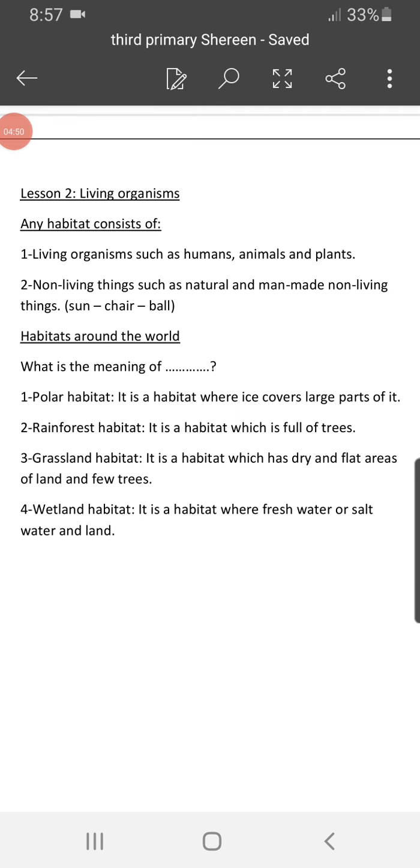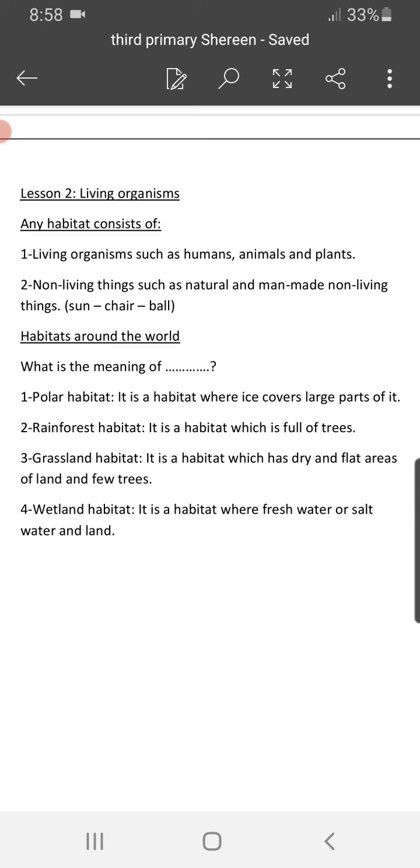Okay, let's continue to lesson 2. Lesson 2 is talking about a new thing, living organisms. What are living organisms? To continue what we are talking about regarding the habitat, any habitat consists of living organisms and non-living things. Living organisms such as what? Humans, like me and you and the girl beside you and mommy and daddy.